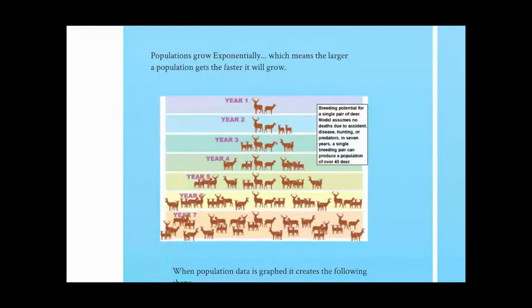The same thing happens sort of with humans. If me and my wife were to have 4 kids, each of those 4 kids is going to marry and could make 4 kids of their own. And all of those kids could marry and make 4 kids of their own, and so forth and so on. So it keeps growing and growing and growing, and the larger it gets, the faster it's growing.